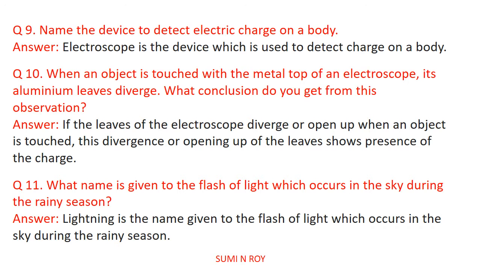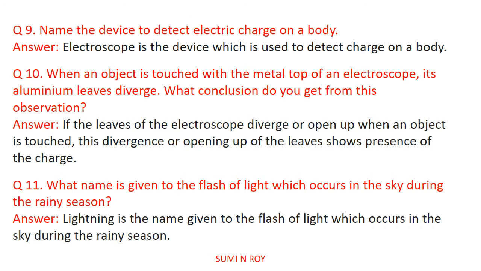Next question, when an object is touched with the metal top of an electroscope, its aluminum leaves diverge. What conclusion do you get from this observation? If the leaves of the electroscope diverge or open up when an object is touched, this divergence shows the presence of charge. Actually, divergence is considered as a sure proof of charge. Repulsion or moving away of the leaves shows the presence of charge.